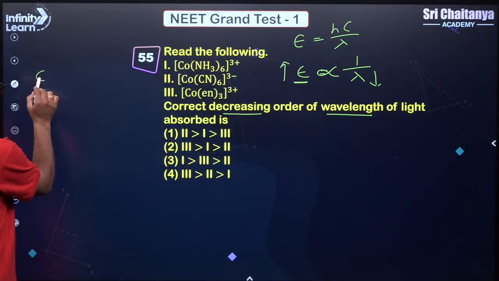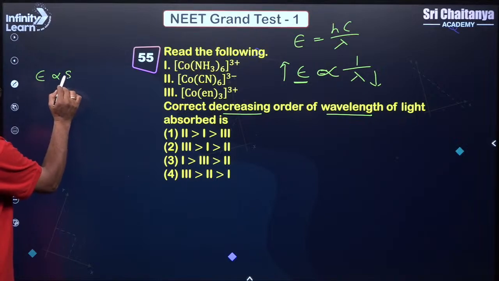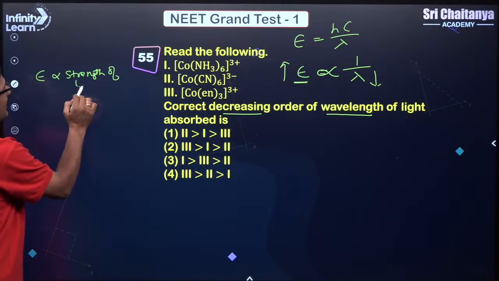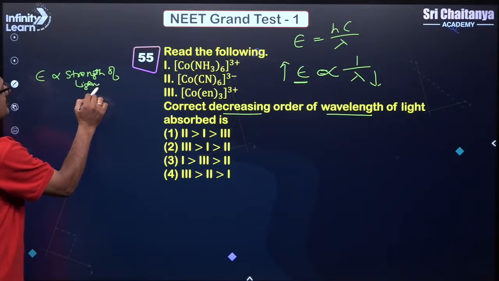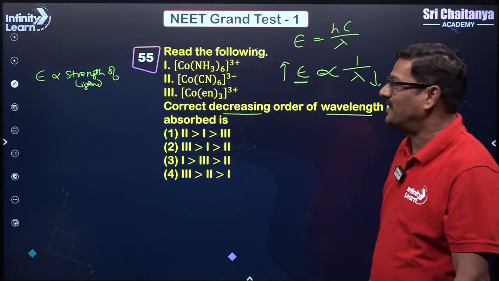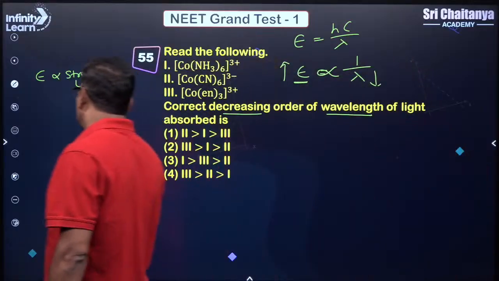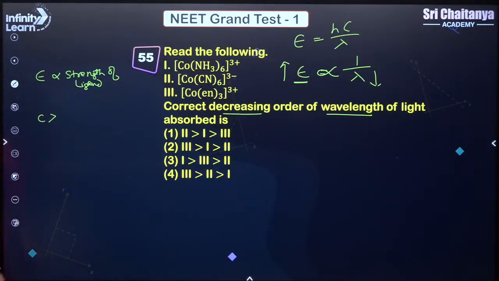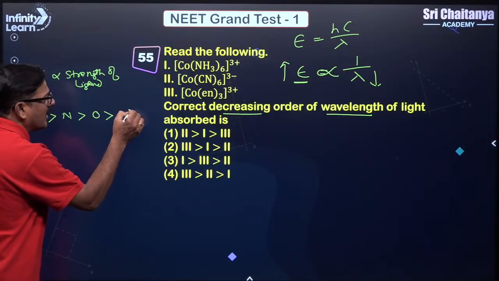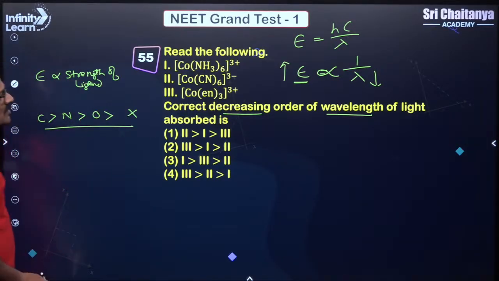So crystal field splitting energy is directly proportional to the strength of the ligand. To remember the strength of ligands, can anyone tell a trick? Yes, C donor is more than N donor is more than O donor is more than halogen. So which has more C donor?